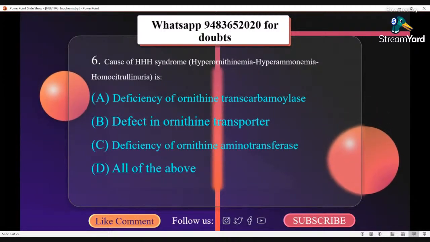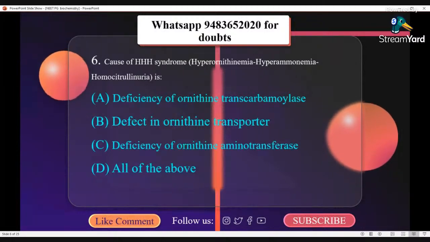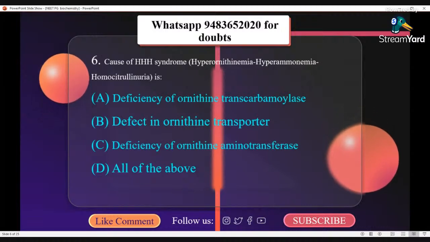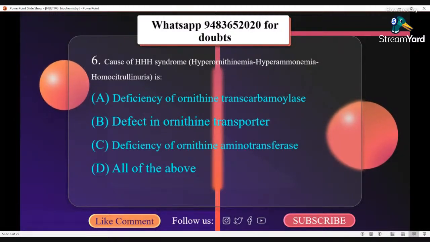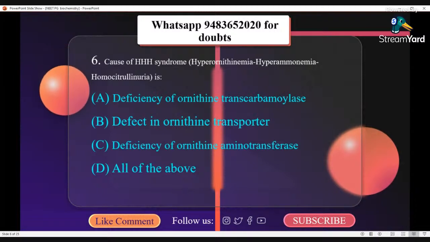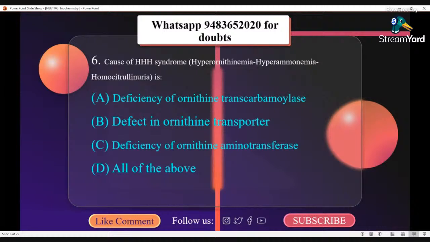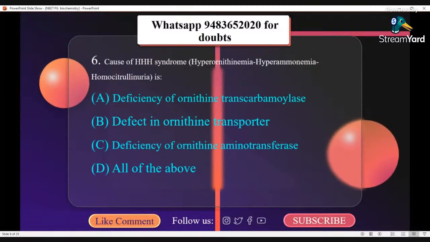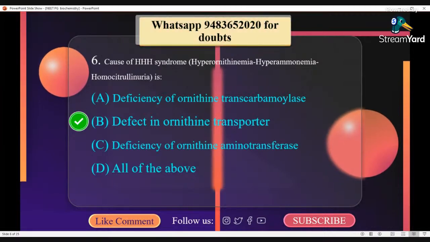This prevents ornithine transport into mitochondria. Hence it stays in the cytoplasm, that is hyperornithemia. It reduces the ability to clear carbamyl phosphate and ammonia, that is hyperammonemia. Mitochondrial carbamyl phosphate carbamylates lysine to homocitrulline, leading to homocystinuria. So the correct option here is defect in ornithine transporter.